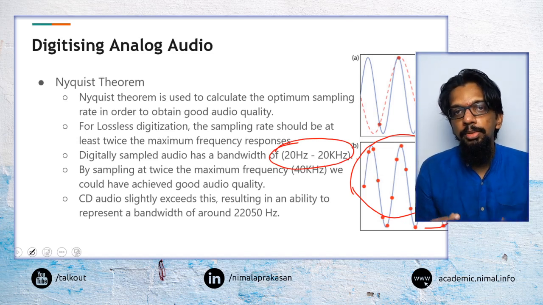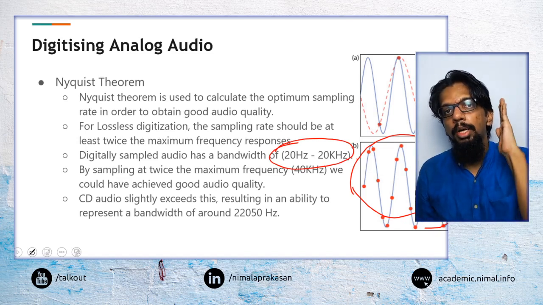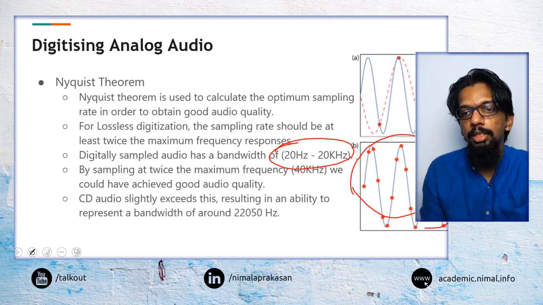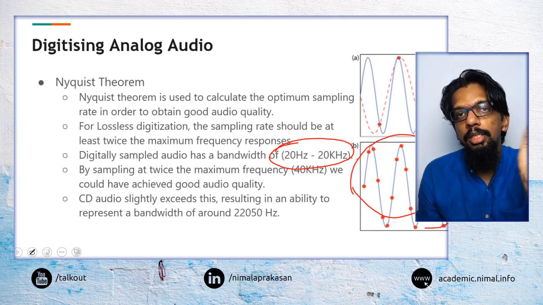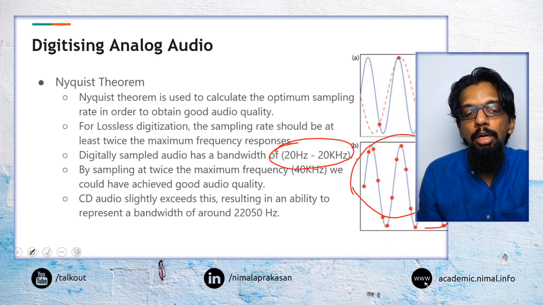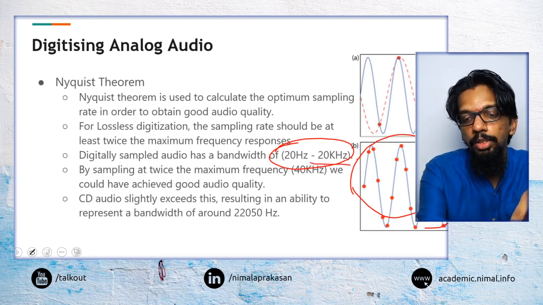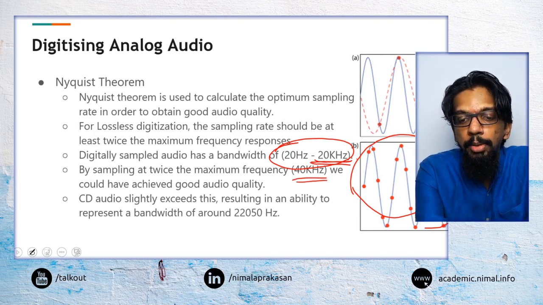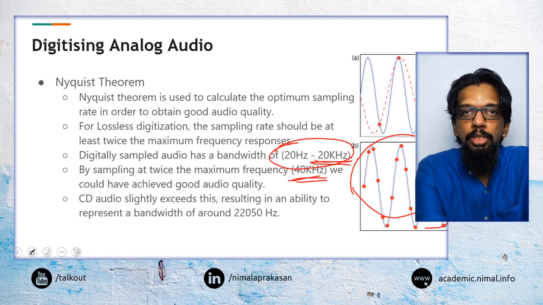The main thing this theorem says is, if we have a particular target frequency that we want to represent, then the sampling rate should be double that target frequency. So here, given 20,000 hertz is our target frequency, our sampling frequency should be 40,000 hertz.